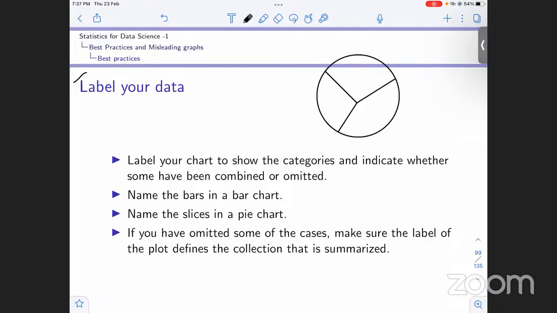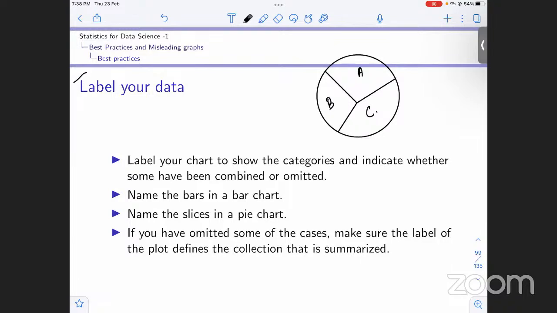We can just say this slice might have the most area, so it might be the most occurring. But can we know which category this pie chart represents? No, because it has not been mentioned. So we have to mention this is category A, category B, category C, right? This is a practice that we need to follow.